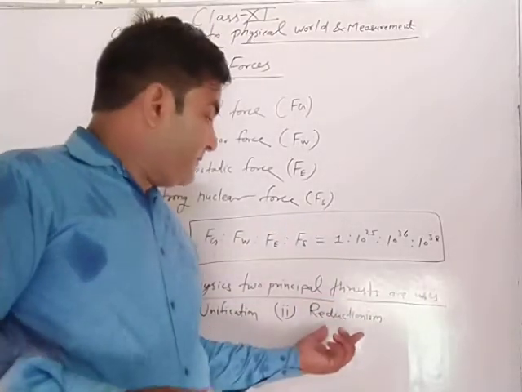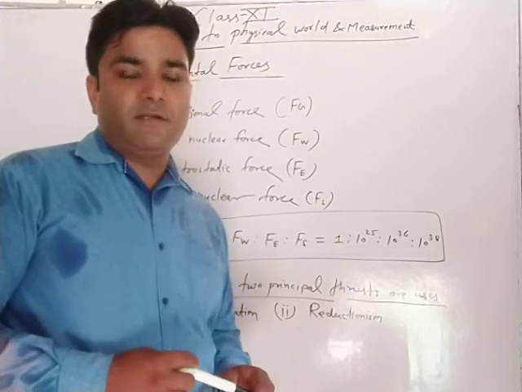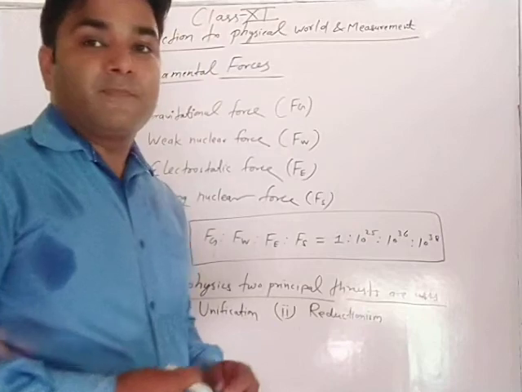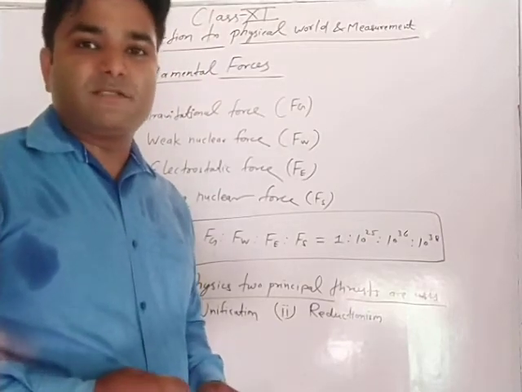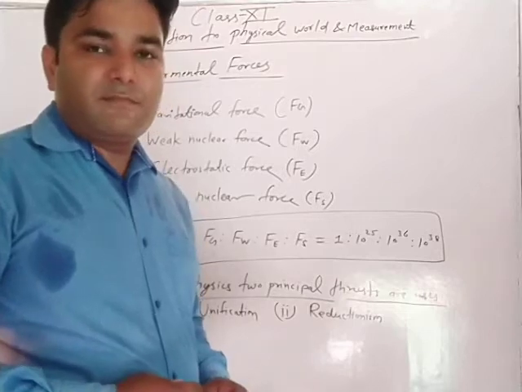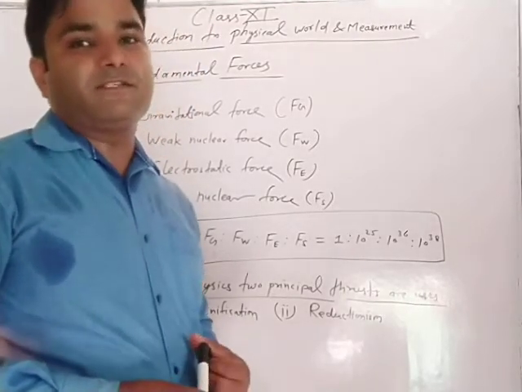Whenever a bigger or more complex concept can be explained in terms of its simpler constituents, that concept is defined as reductionism.